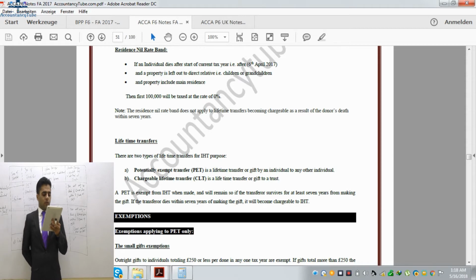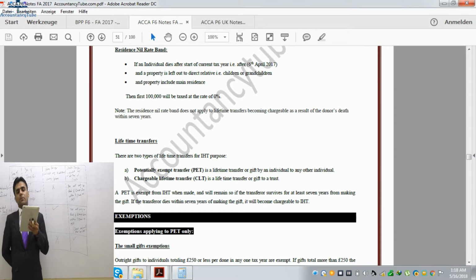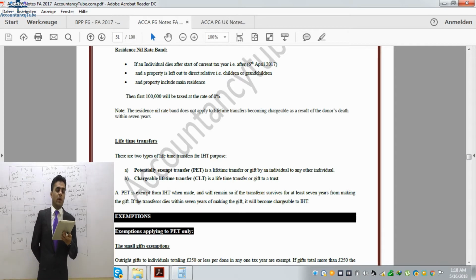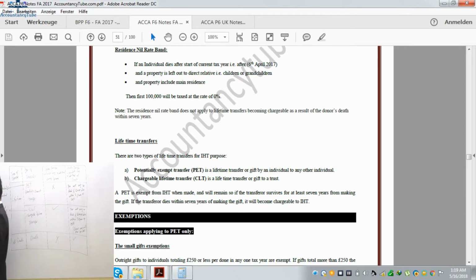And it says, note, the residence nil rate band does not apply to lifetime transfers becoming chargeable as a result of the donor's death within 7 years. So if you have made a transfer during lifetime, which will then become chargeable at death, we can't use the residence nil rate band against such assets. Right? So that is our residence nil rate band.